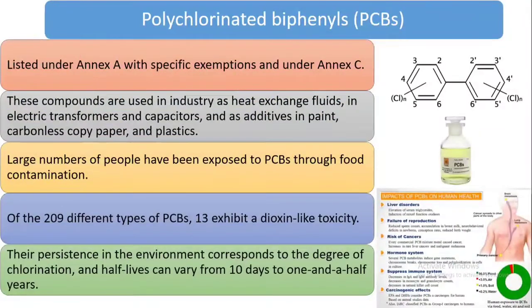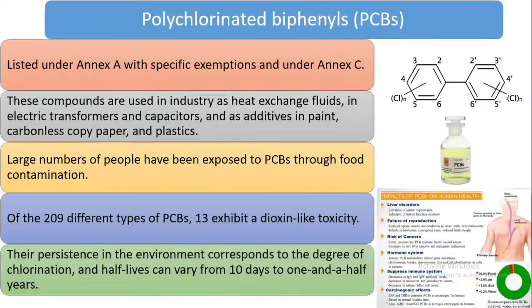Now PCBs, polychlorinated biphenyls. This is listed under Annex A with specific exemption and under Annex C as well. These compounds are used in industry as heat exchange fluids, in electric transformers and capacitors, and as an additive in paint, carbon copy paper, and plastics. A large number of people have been exposed to PCBs through food contamination.